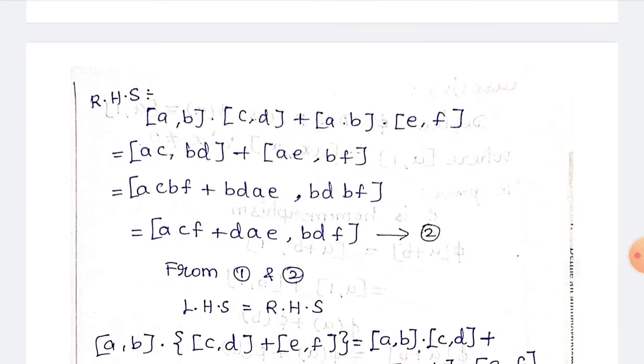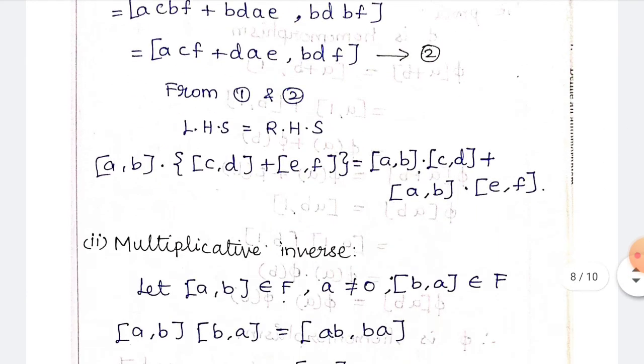Similarly, the right hand side part is (a,b) dot (c,d) plus (a,b) dot (e,f). So you have to use the addition definition, (ac plus bd) plus (ae) comma (bf). In the next step, (ac, bf) plus (b,d,a,e), (b,d,b,f), using the addition formula here. So each and every term has b outside, means (a,c,f) plus (d,a,e) comma (b,d,f). Put this as equation number 2. So from 1 and 2, left hand side is equal to right hand side.